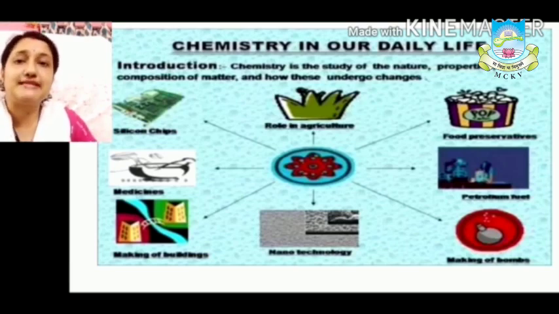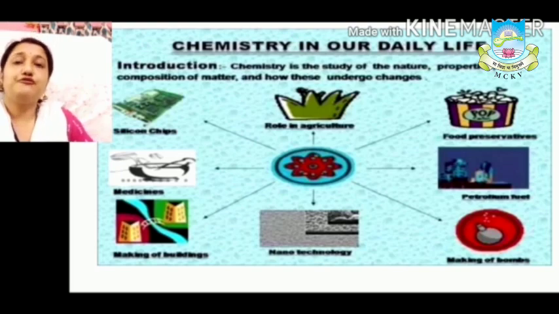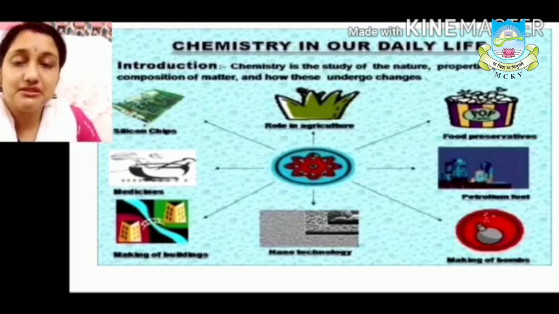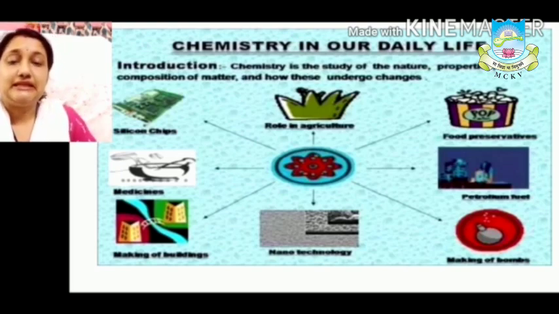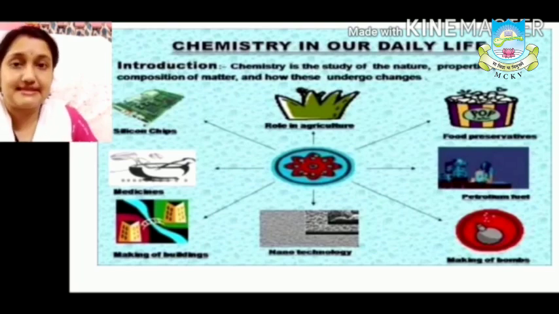Everywhere we are using chemistry. So from here, what you will learn? You will learn the application of chemistry in different fields. How we are applying chemistry in different fields.